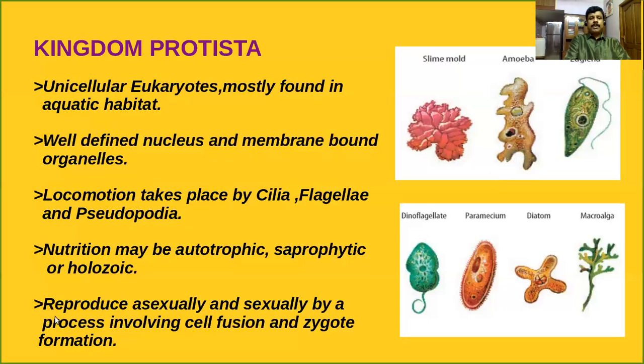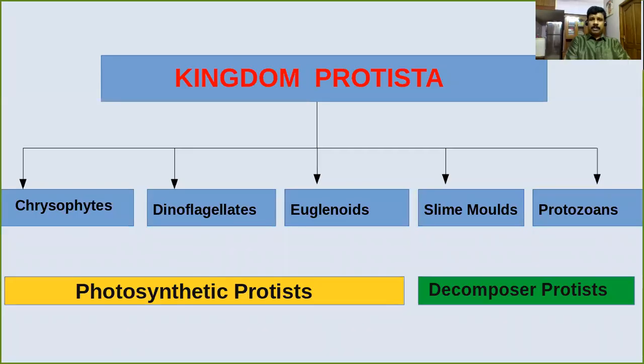Then the last point, reproduction occurs either by asexual method or sexual method. If it is a sexual method, there is a process involving cell fusion and zygote formation. All these are the different characteristic features of the organisms that come under Kingdom Protista. Now let us talk about the classification of Kingdom Protista.